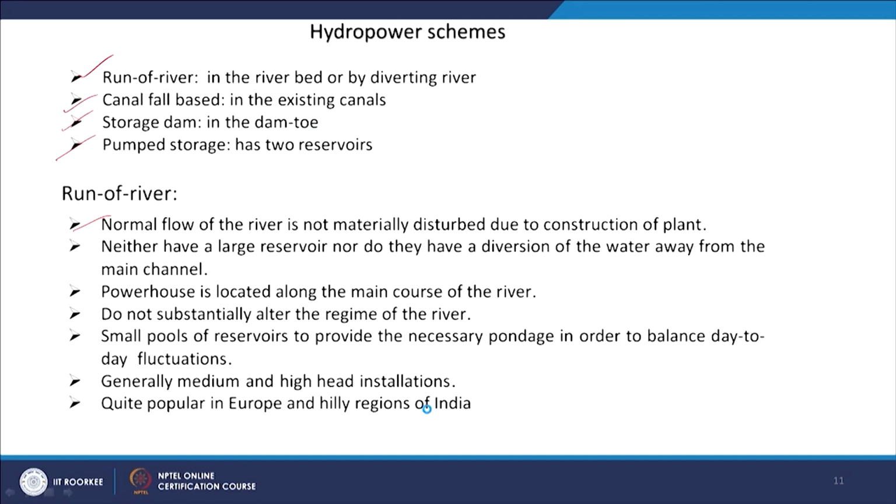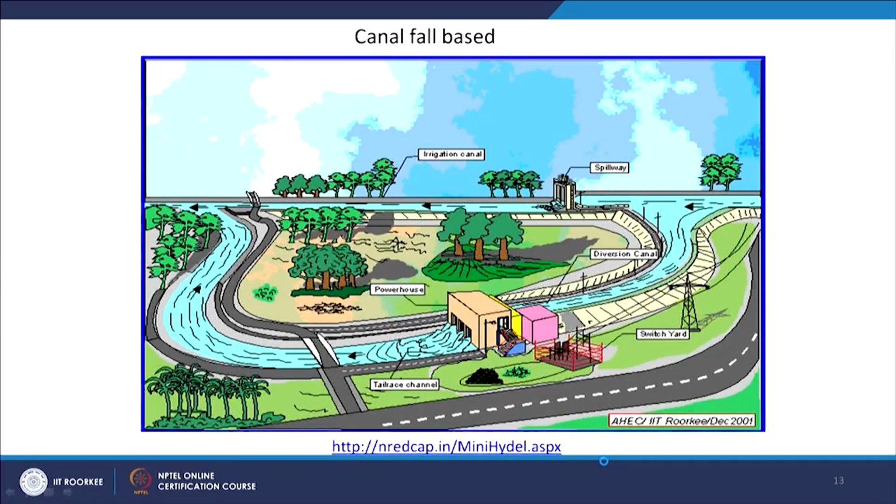These are some features: they neither have a large reservoir nor a diversion of water away from the main channel, and the powerhouse is located along the main course of the river and does not substantially alter the regime of the river. Small pools or reservoirs provide the necessary pondage to balance day to day fluctuations. They are generally medium and high head installations, and quite popular in Europe and hilly regions of India. These are some features of run-of-river.